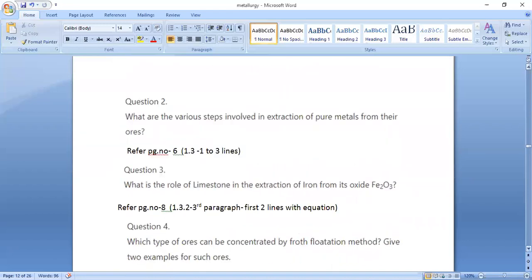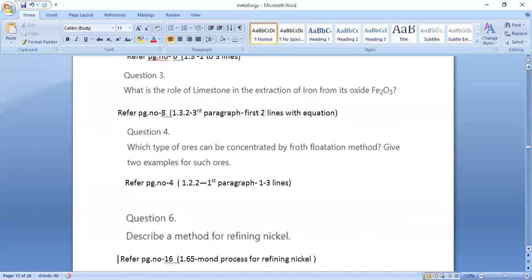So next question, what are the various steps involved in the extraction of pure metals from their ore? For the second question, you need to refer page number 6 under the topic 1.3. So the first 3 lines is the answer for the second question. So next question number 3. What is the role of limestone in the extraction of iron from its ore Fe2O3? So the answer is in page number 8, 1.3.2, third paragraph. So first 2 lines. You need to write the equation also for that question.